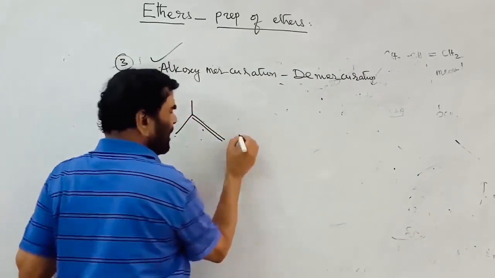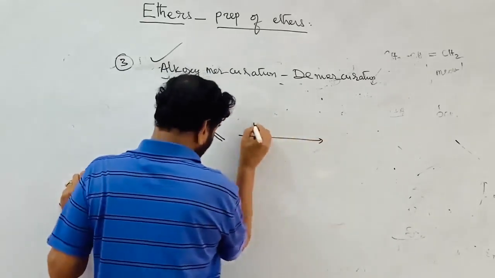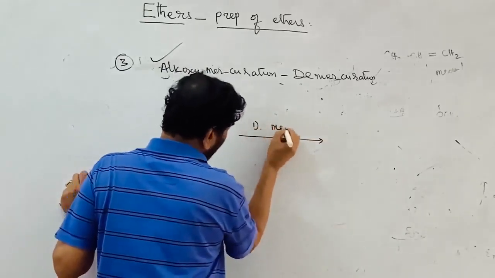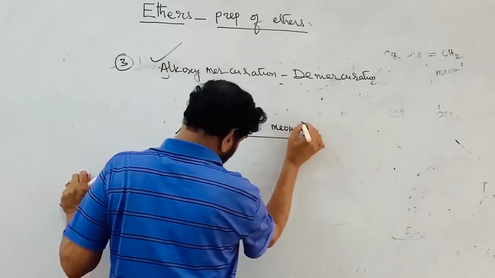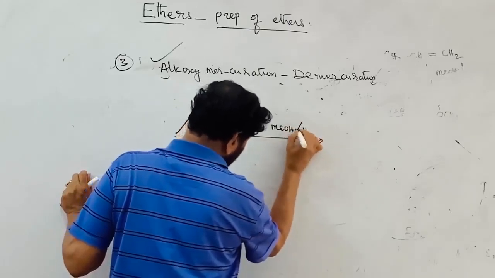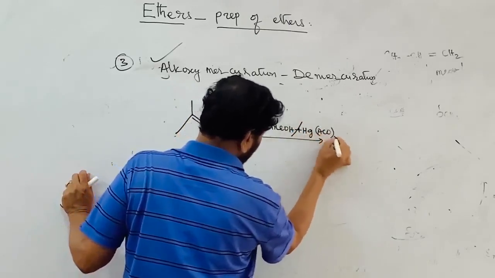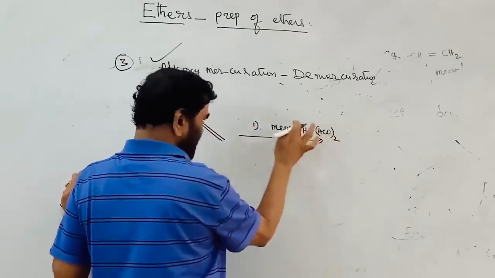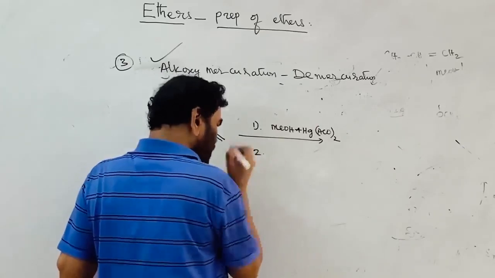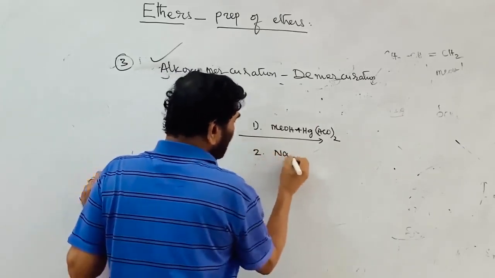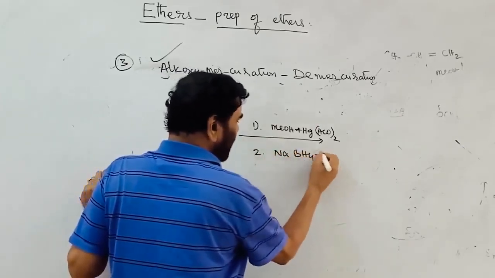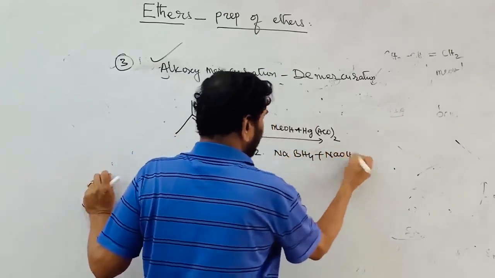In this process, the alkene is treated with methyl alcohol in the presence of mercuric acetate, Hg(OAc) taken twice. This is called oxymercuration. Step 2 is sodium borohydride plus sodium hydroxide.